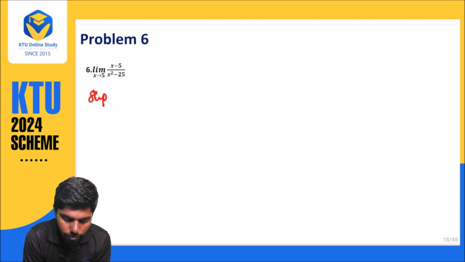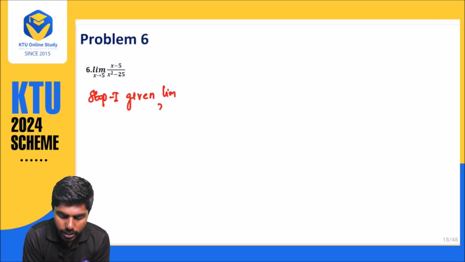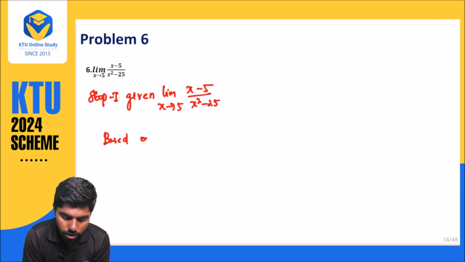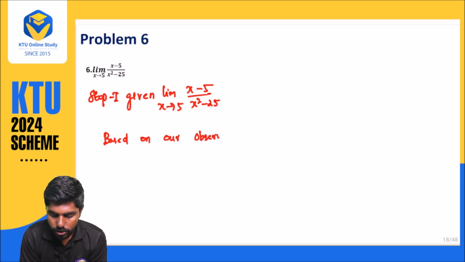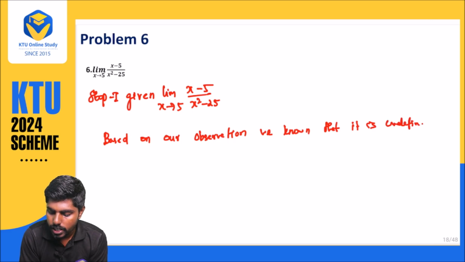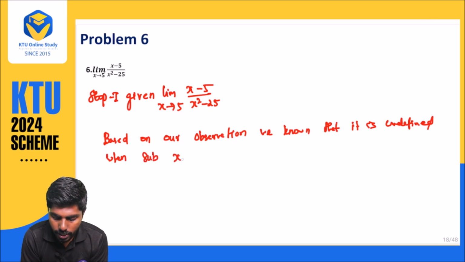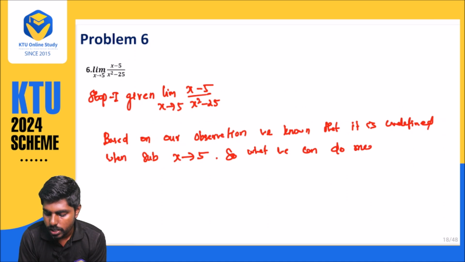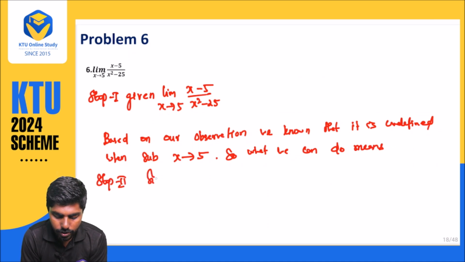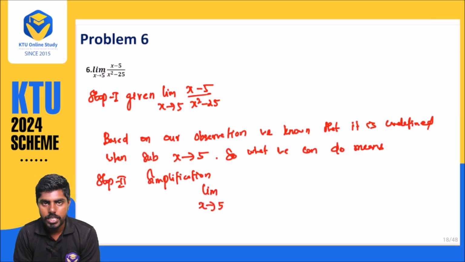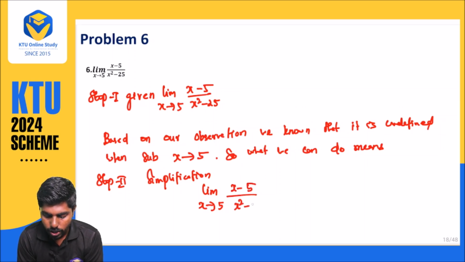So step number 1 is writing the given limit: limit x approaches 5, x minus 5 divided by x square minus 25. Based on our observation, we know it is undefined when substituting x approaches 5. So what we can do is simplify. Step number 2 is simplification: limit x approaches 5, x minus 5 divided by x square minus 25.